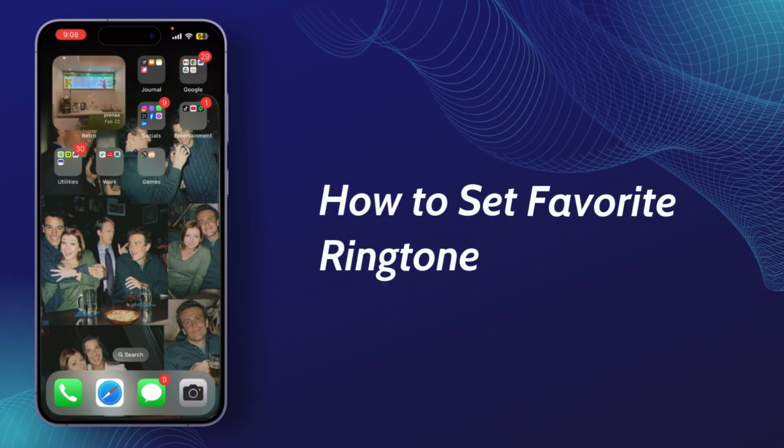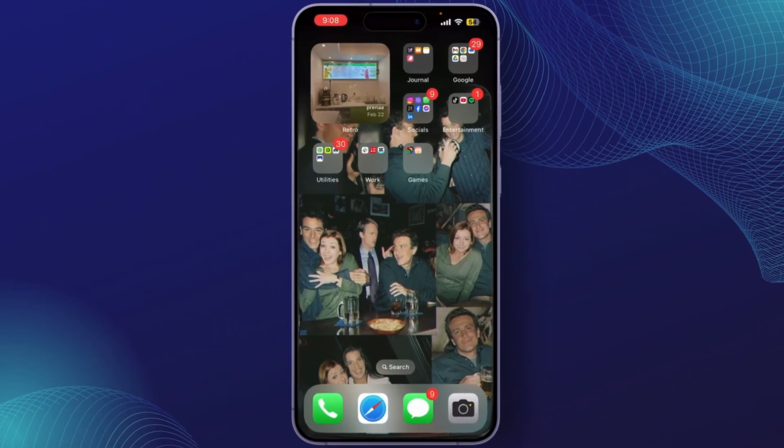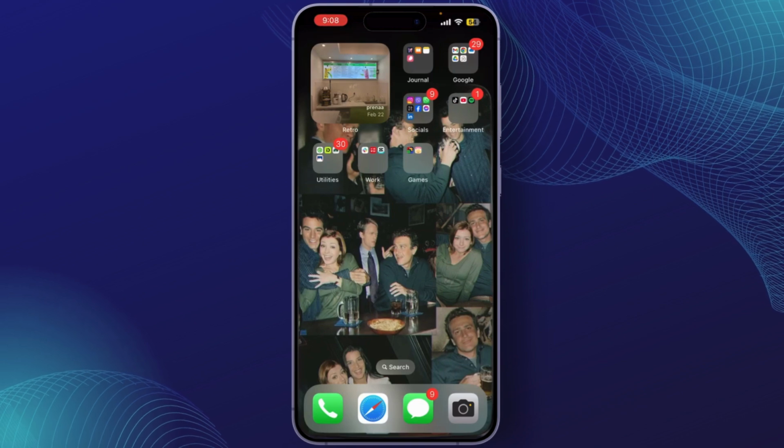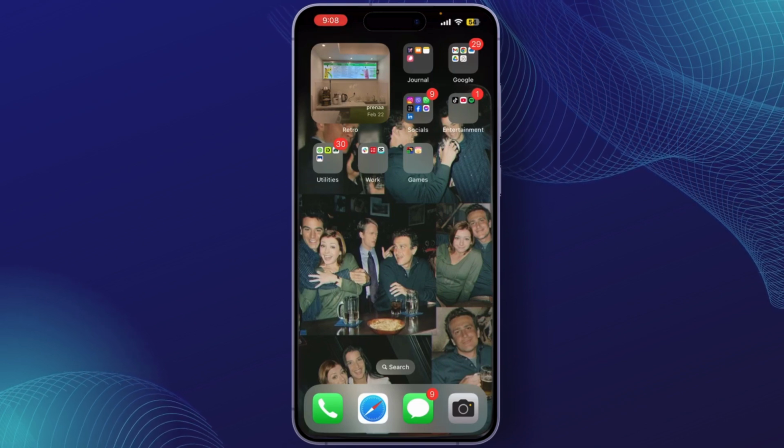How to set favorite ringtone in iPhone. In this video, I'll show you how to set your favorite ringtone on your iPhone, whether it's a built-in tone or a custom song. I'll guide you step by step, so let's get started.